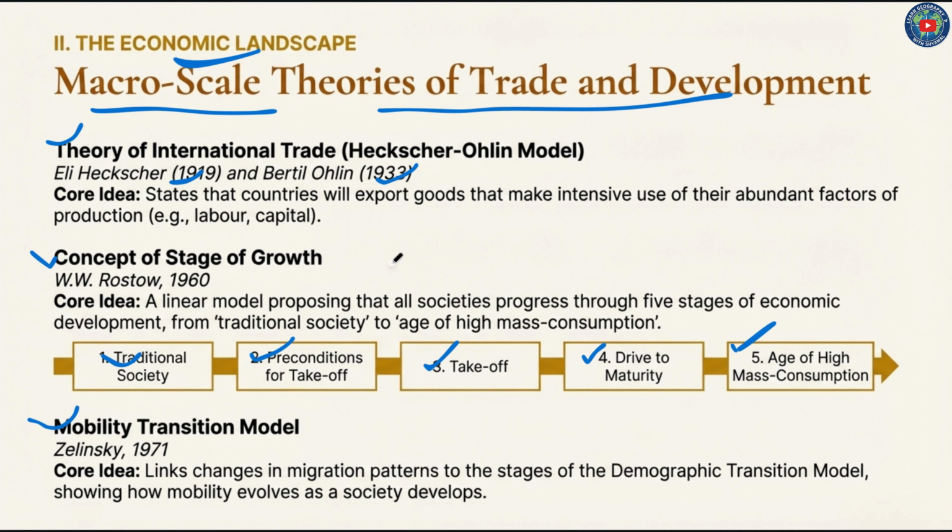Then mobility transition model provided by Zelinsky in 1971. It links changes in migration patterns to the stages of the demographic transition model, showing how mobility evolves as a society develops.